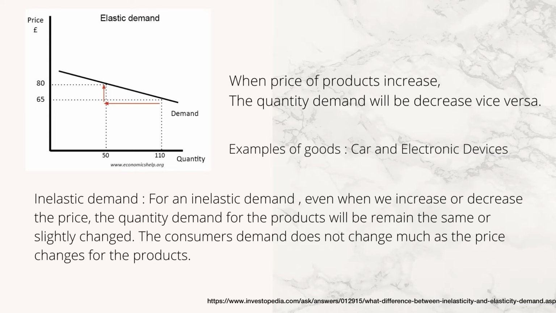For example, in the graph, the original price is 65 ringgit. When 65 ringgit increases to 80 ringgit, you can see that the quantity demanded decreases by more than the amount of the price change, from 110 falling to 50. Examples of goods which are elastic are cars and electronic devices.